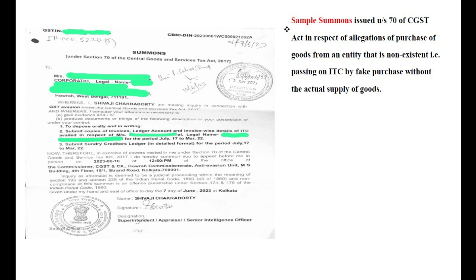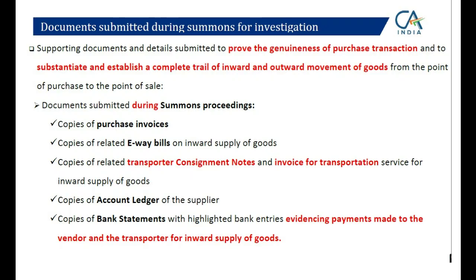Here in this summon notice, you can see that this particular person was called and two documents were sought. They say that, sir, the supplier is bogus, so you have to submit the copies of the invoices of your purchase and the account ledger, and please come and visit us. Now, only two documents were sought, but we submitted more than 20 documents. As I said, they are saying that the goods never came from Noida to Calcutta, so you are sitting on input credit taken on fake invoices.